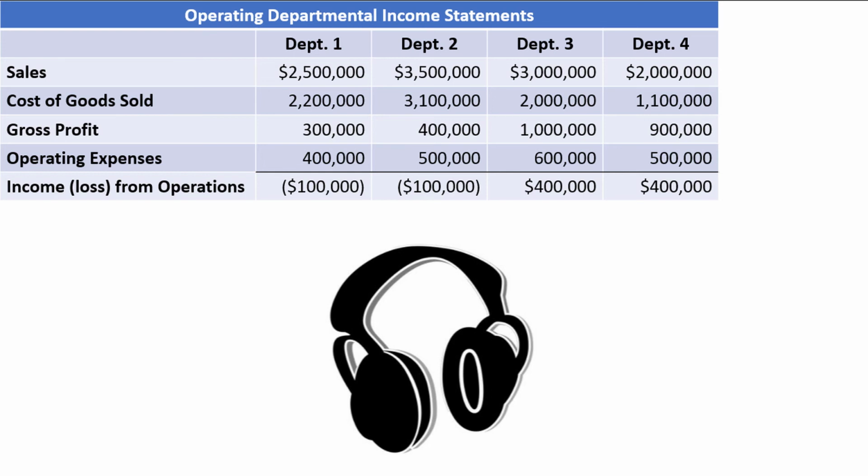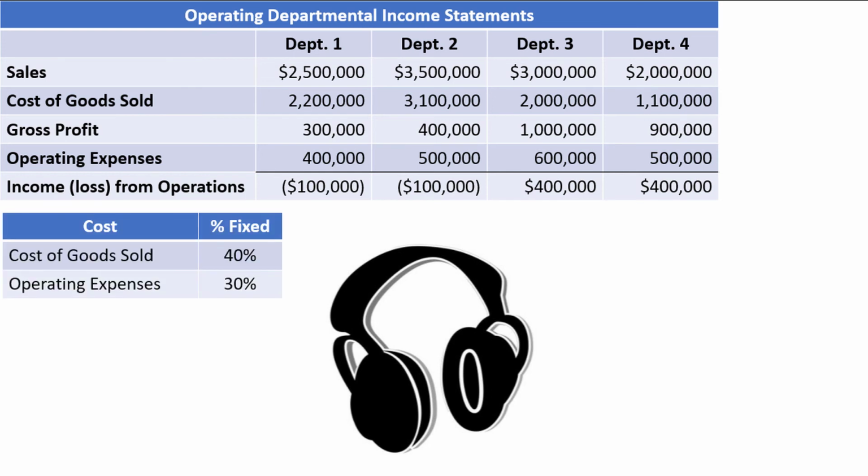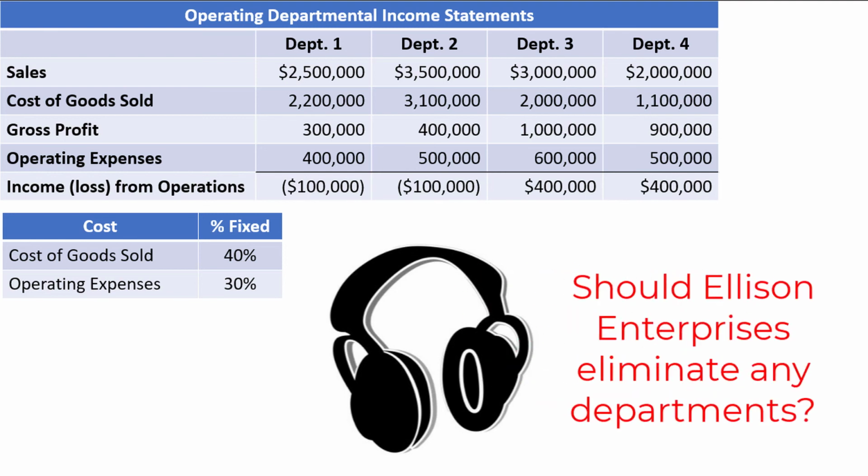An analysis indicates that 40% of the cost of goods sold is fixed and 30% of the operating expenses are fixed. Management is concerned about the profitability of Departments 1 and 2, which both currently show a loss of $100,000. If the company eliminates a department, the variable cost for that department will be eliminated, but the fixed cost will have to be absorbed by the remaining departments. We need to decide if Ellison Enterprises should eliminate any of the departments.